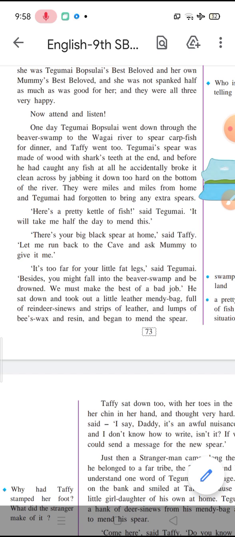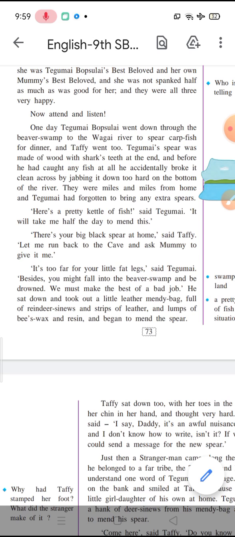"We must make the best of a bad job." So here, make the best of a bad job is an idiom which means to do something as well as one can under difficult circumstances. So whatever best we can do with the available resources, or in the difficult situation, that means make the best of a bad job.